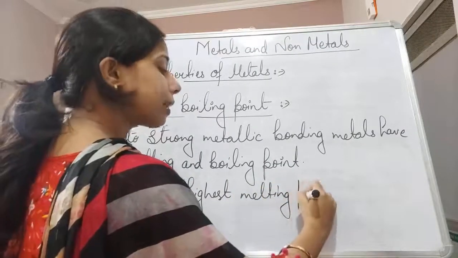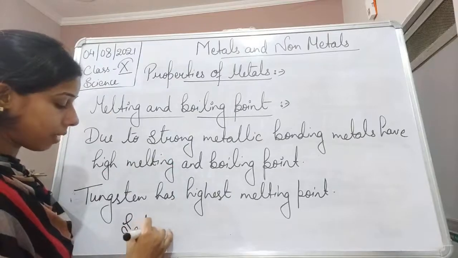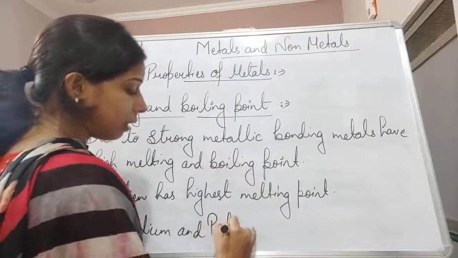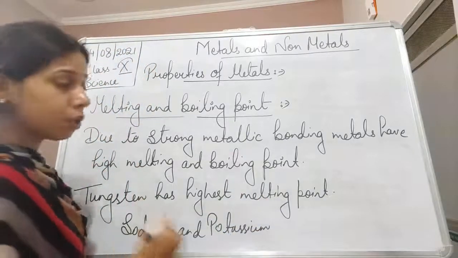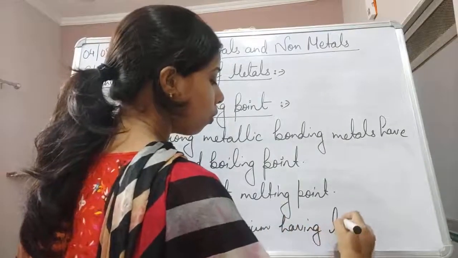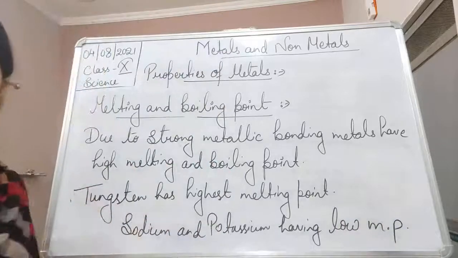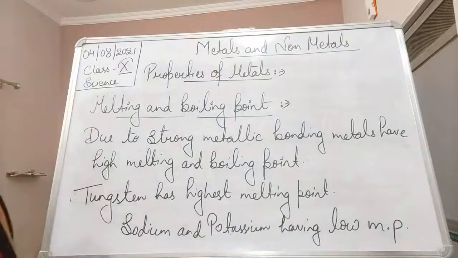Now there are exceptions also, students, like sodium and potassium, which have a low melting point. And obviously the reason, you know, is that they have very weak metallic bonding, so they have a low melting point. Okay, so this is another property of the metals, that is melting point and boiling point.